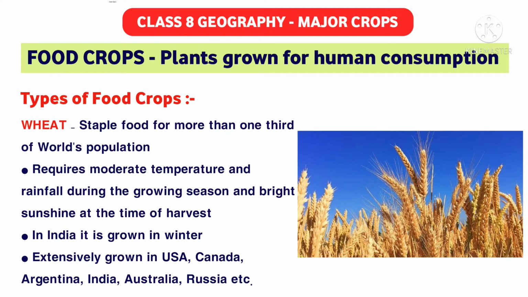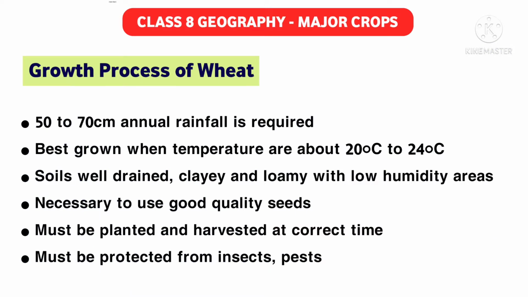Now we will see the growth process of wheat, how wheat is grown. For growing wheat, 50 to 70 centimeters of annual rainfall is required. It's the basic thing that for growing wheat, 50 to 70 centimeters of annual rainfall is required in that particular area where wheat has to be grown. It grows best when temperatures are about 20 degrees centigrade to 24 degrees centigrade. So with this line I think you are clear at what temperature wheat needs to grow. It's between 20 to 24 degrees centigrade.